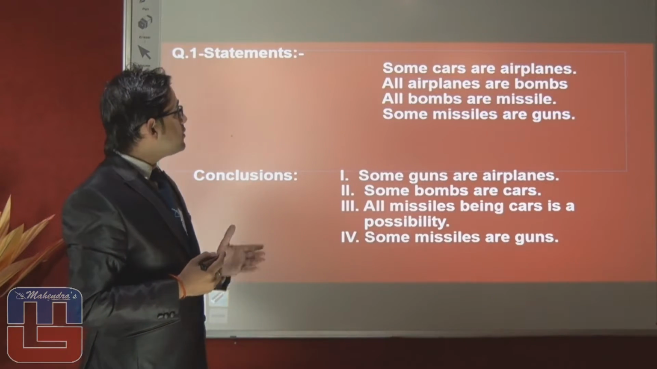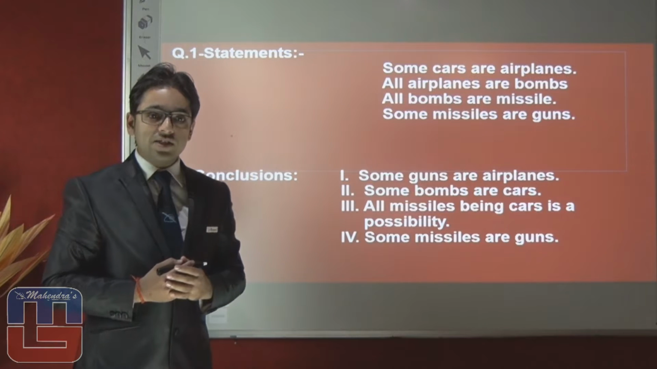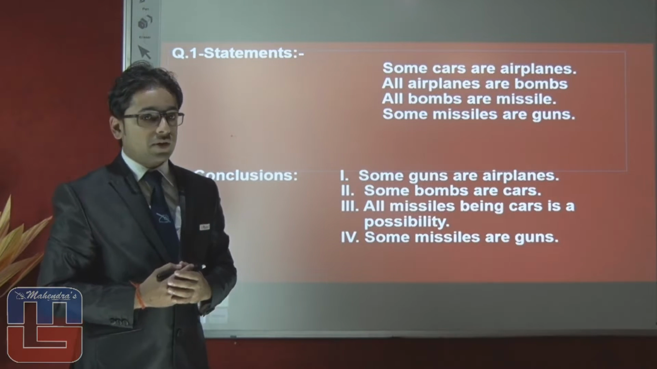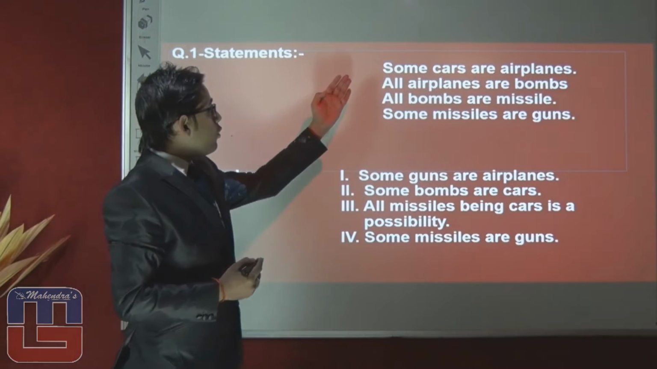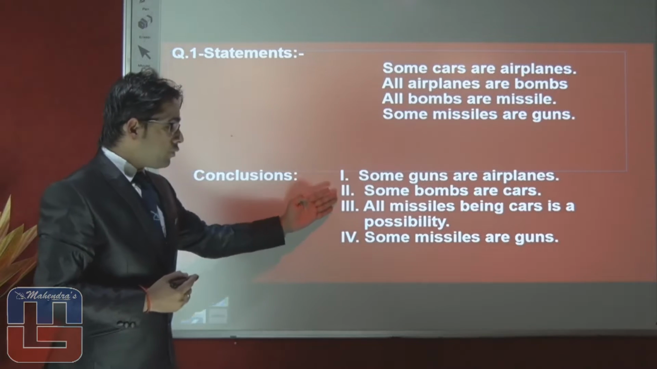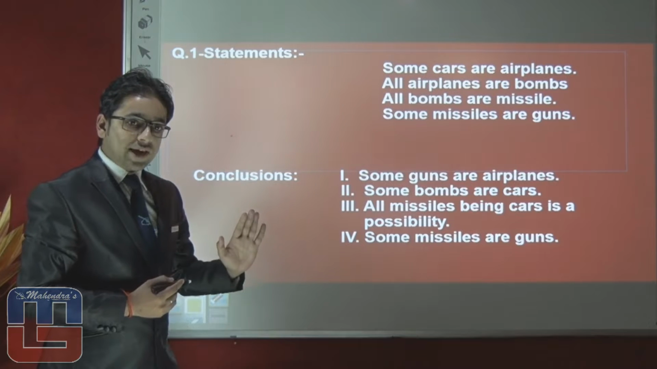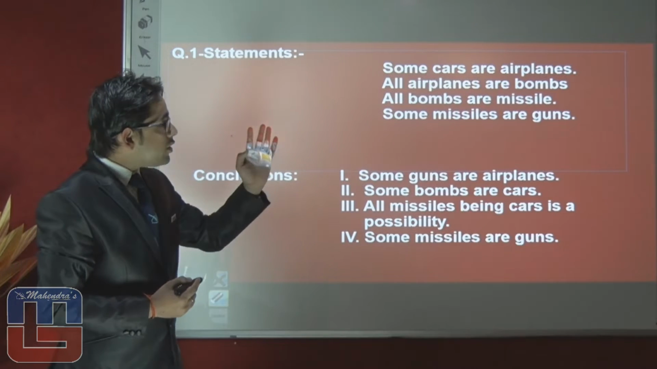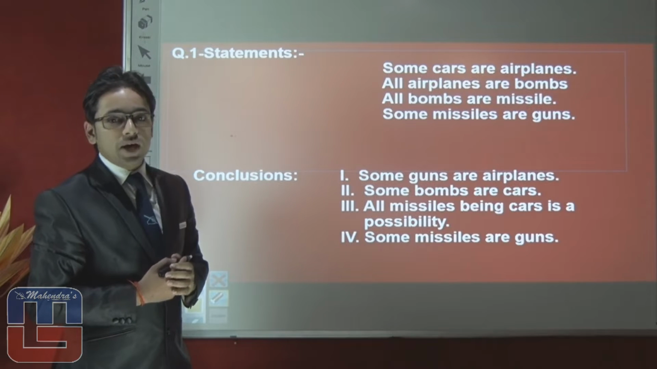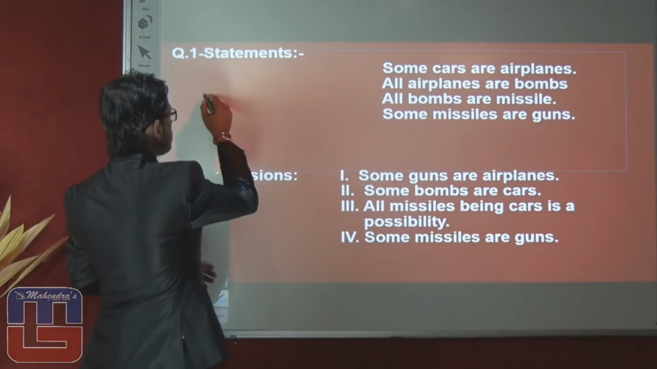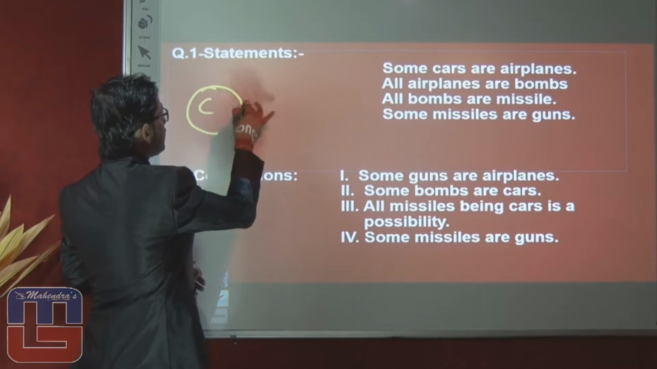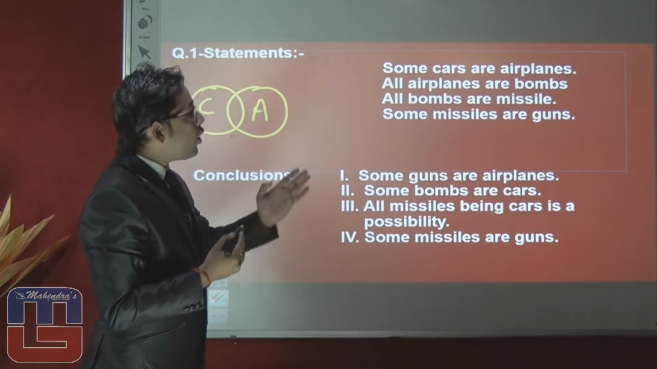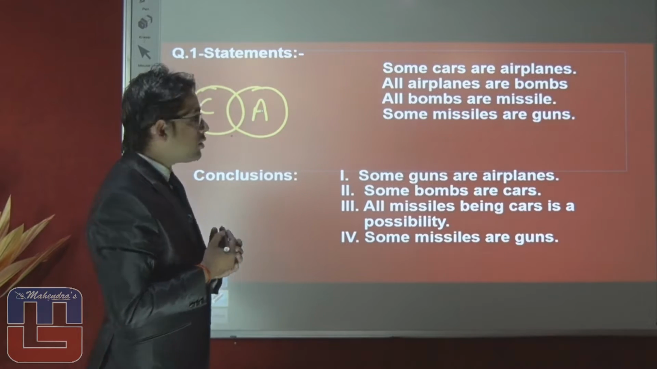You can see here, this question is based on syllogism and generally a 5 marks question will be asked in your examination from this topic. As you can see here, 4 statements are followed by 4 conclusions. You have to decide which of the following conclusions is or are true. First statement is saying some cars are airplanes. Second statement is saying all airplanes are bombs.